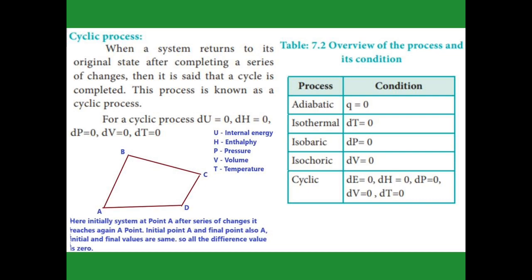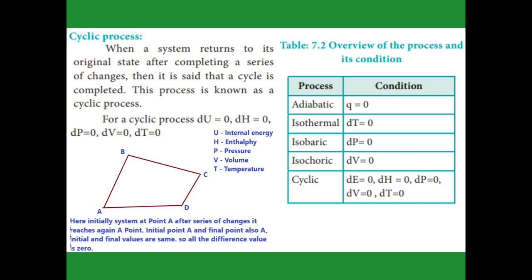For an adiabatic process, the condition is q equal to 0. That means the heat remains constant; that is an adiabatic process. And isothermal means the temperature remains constant in the system, that is called an isothermal process, and dT equal to 0. Isobaric means pressure constant, so dP equal to 0. Isochoric means volume constant, so dV equal to 0.